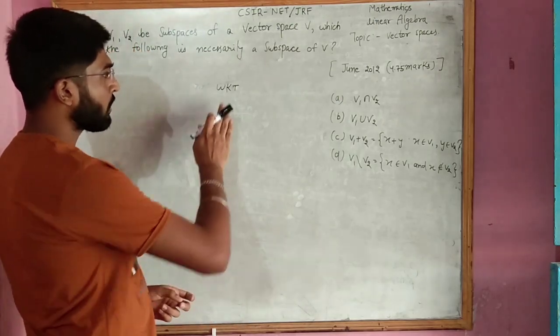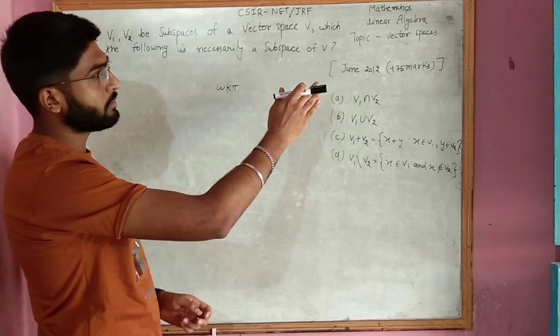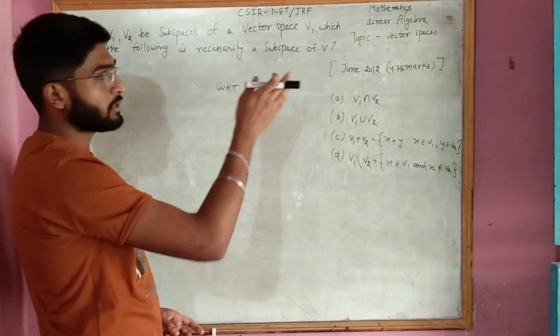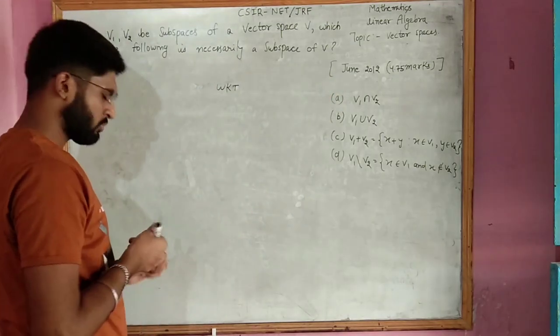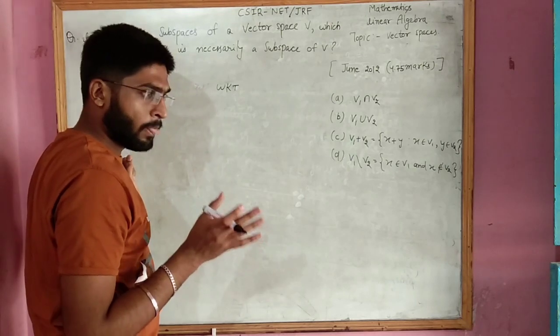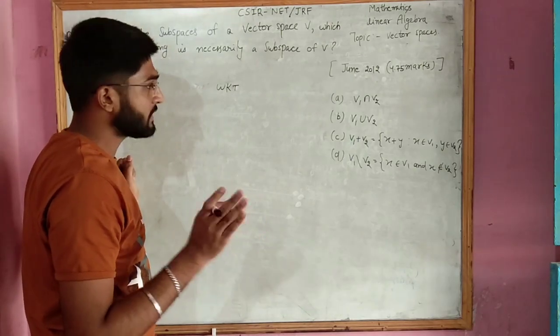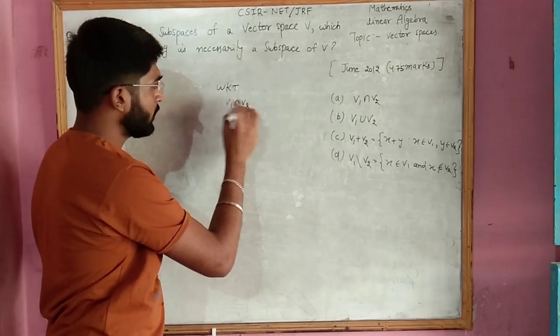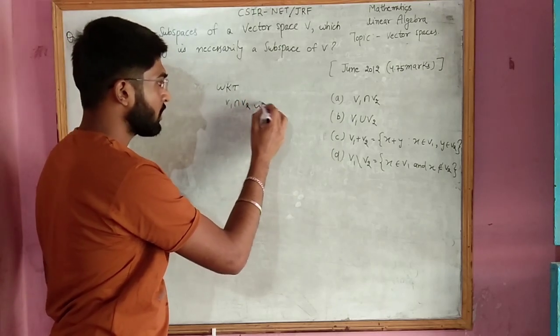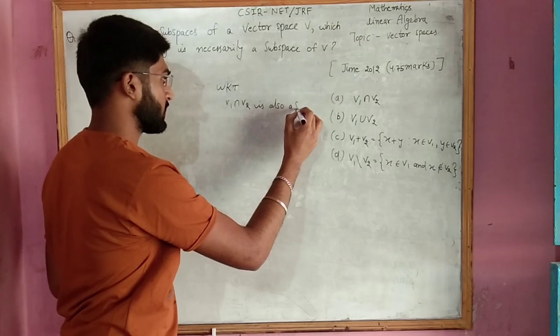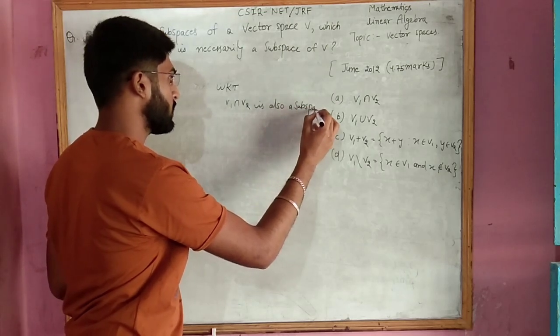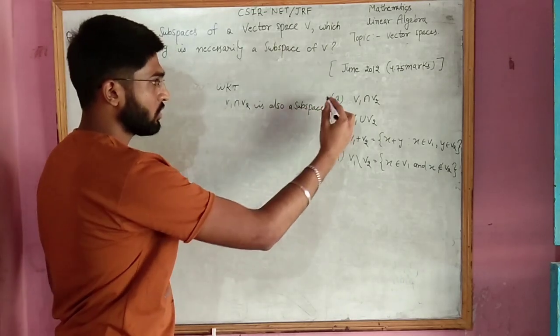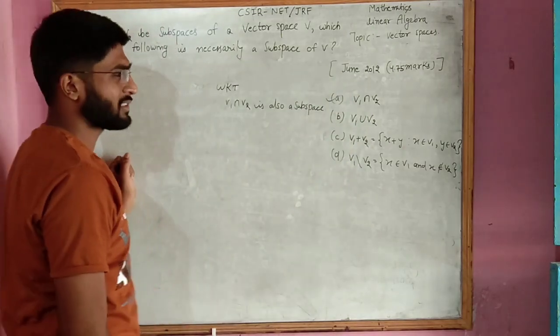You may know that if V1 and V2 are subspaces, then the intersection of those subspaces, V1 and V2, is also a subspace. So this is correct by default.